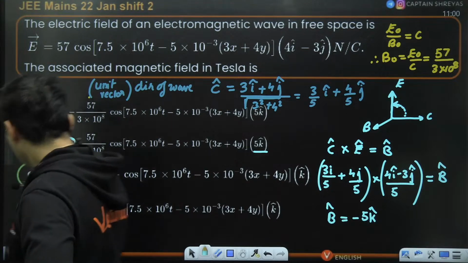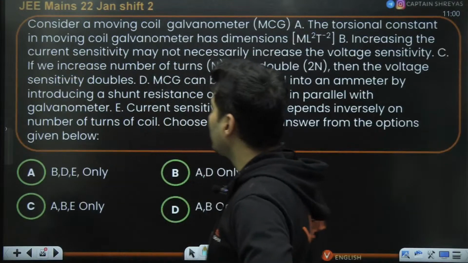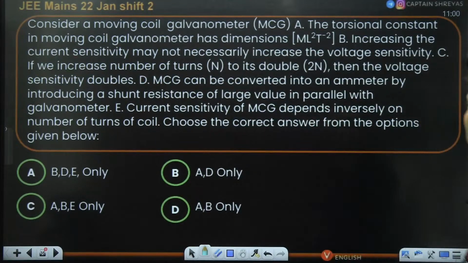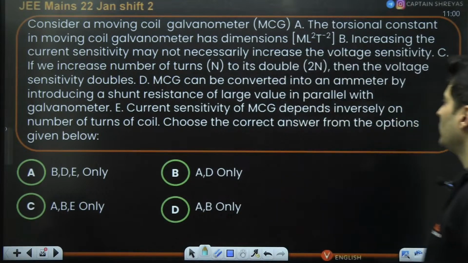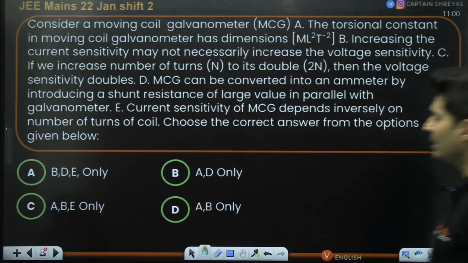All right. Moving on to the next question coming up on your screen. Consider a moving coil galvanometer. The torsional constant has the dimension so and so. Increasing the current sensitivity may not necessarily increase the voltage sensitivity if you increase turns, etc. Now, this was a purely statement-based question. Just check it out. Out of that, which statements are correct?